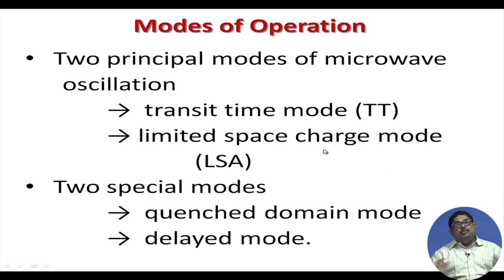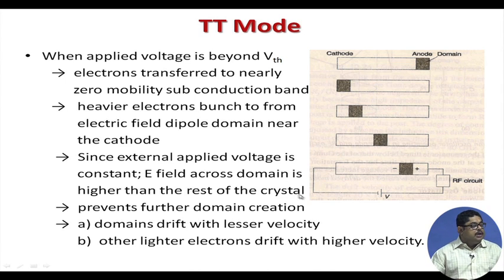Now, let us understand the modes of operation of the Gunn diode. There are two principal modes of microwave oscillation. One is called the transit time mode or TT mode, another is called the limited space charge mode or LSA mode. But there are also two special modes. Generally, the first two are the principal modes, but you can also operate it in two other special modes. One is called the quench domain mode, another is the delayed mode. So, there are 4 modes, out of which 2 are principal. We will see all these modes. Let us see the TT mode first.